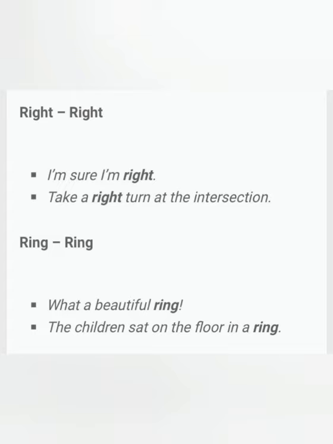Lesson 26 and lesson 27 are both related, and both of them will come in your test, so you need to learn them very properly. आपको understand करना है कि homonyms जो होते हैं उसमें spelling भी same होता है, pronunciation भी same होता है, different होता है सिर्फ meaning, और जो homophones होते हैं उसमें spelling अलग होता है, pronunciation same होता है, और meaning different होता है. Okay students, hope you understood this. Now let us have some videos so you can understand what I explained. Fine. So let us start with the short video.